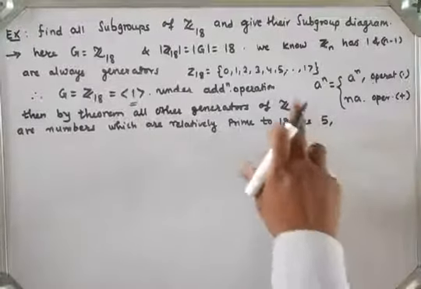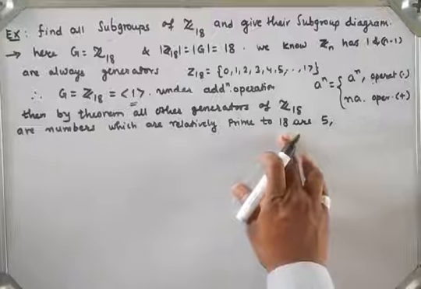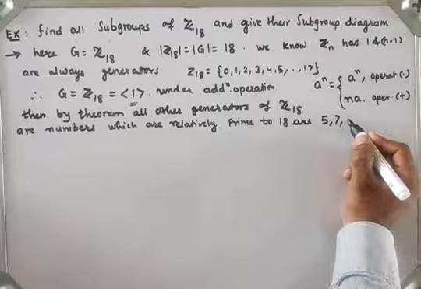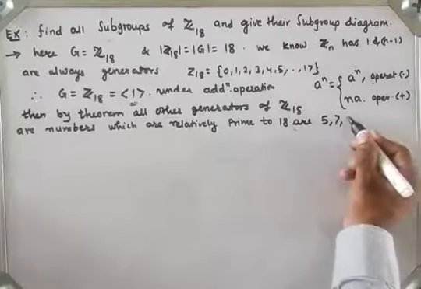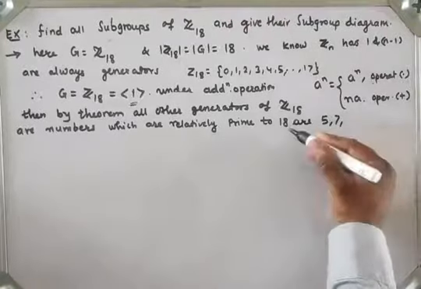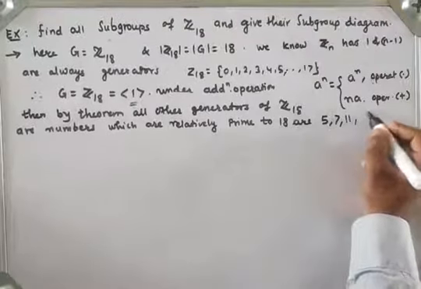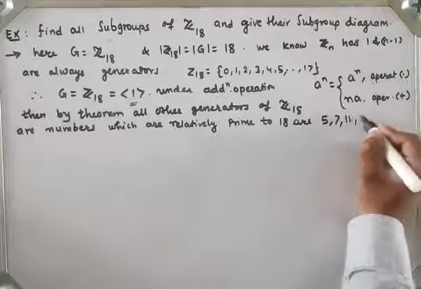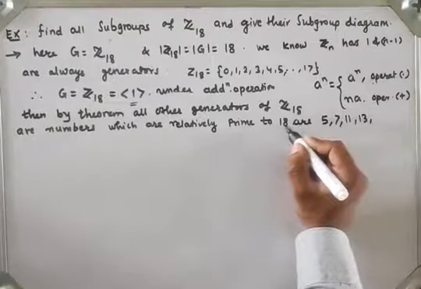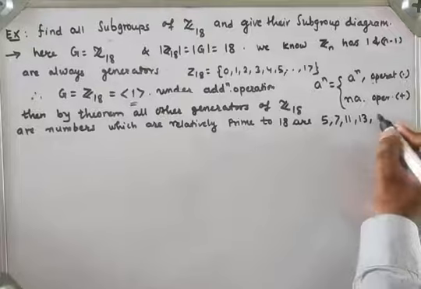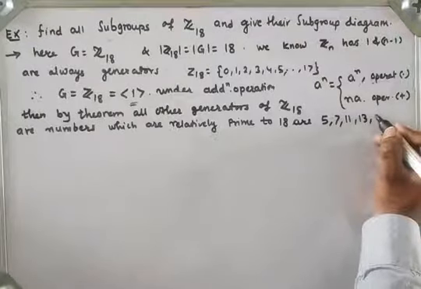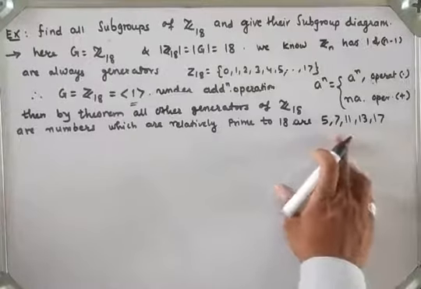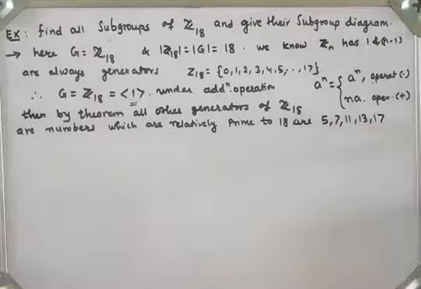Next, 6 and 18 has GCD 6. Next 7. Next, 8 and 18 has GCD 2. 9 has GCD 3. 10 has GCD 2. So 11. 12 has GCD 6. 13. Next, 14 has GCD with respect to 18 equal to 2. 15 has 3. 16 has 2. 17. So the other generators are 5, 7, 11, 13 and 17.